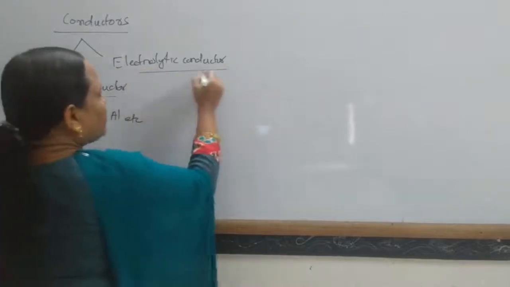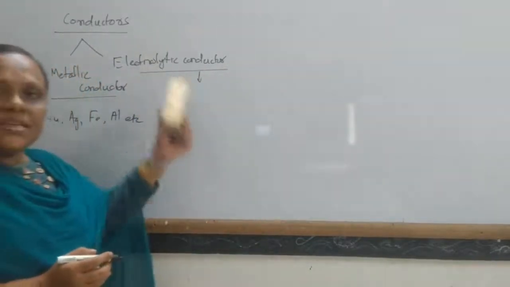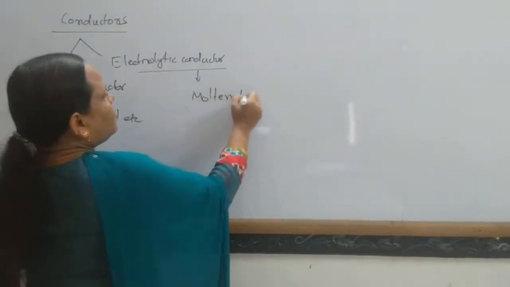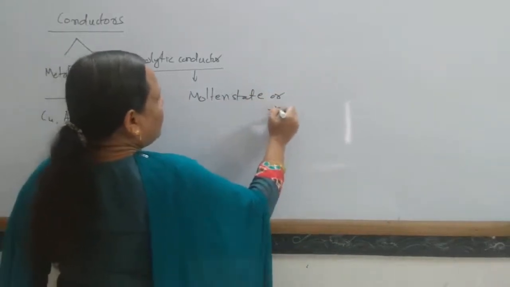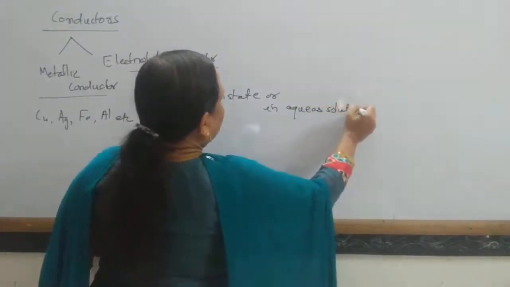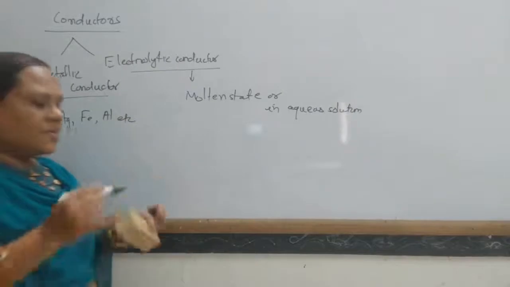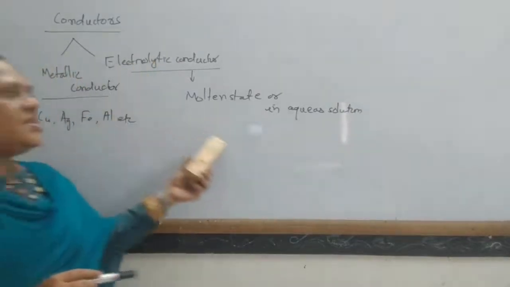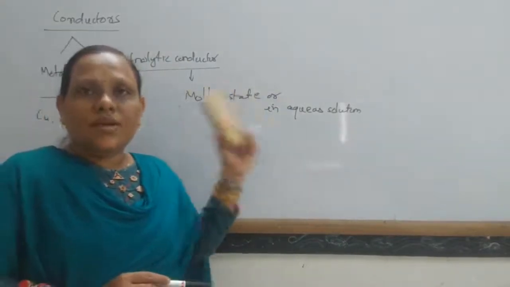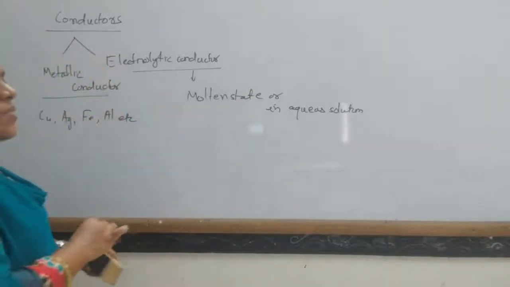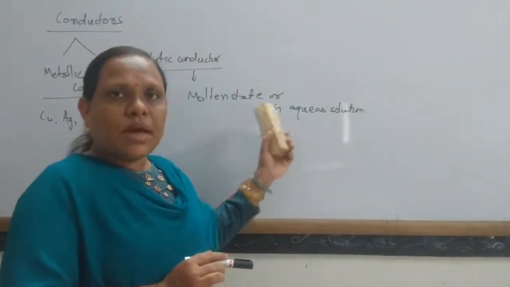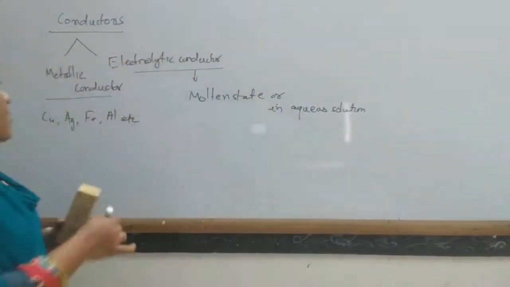And electrolytic conductors are the conductors which allow electricity to pass through them in molten state or in aqueous solution. The substances which allow electricity to pass through them in molten state or in aqueous solution are known as electrolytic conductors, also known as electrolytes. Generally, most ionic compounds are electrolytic conductors.